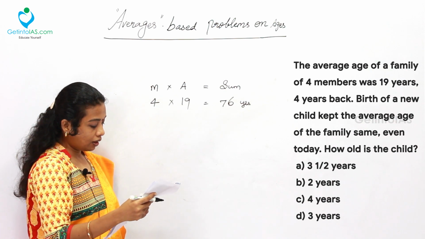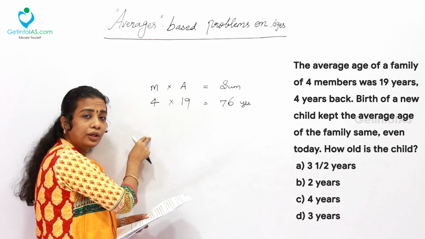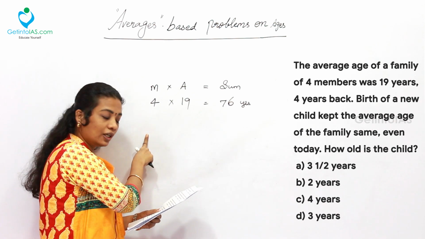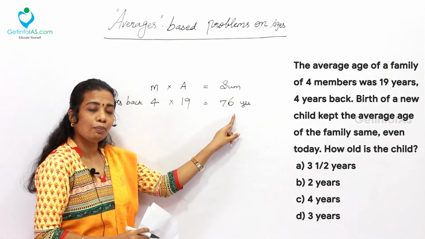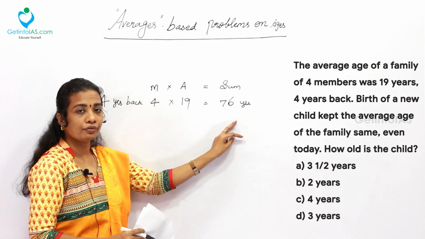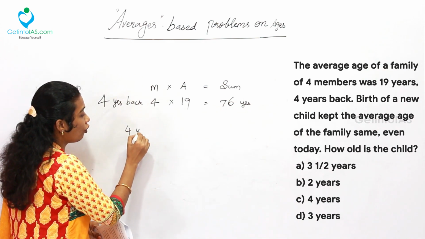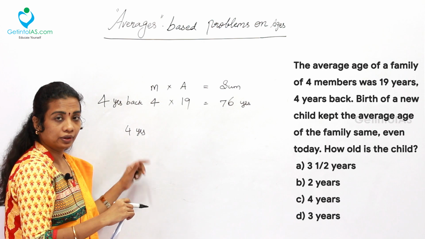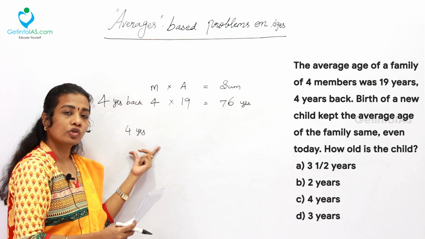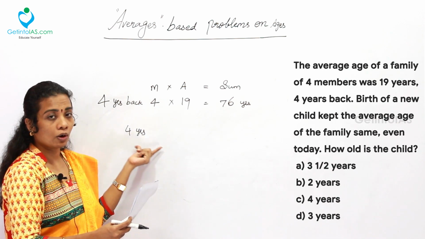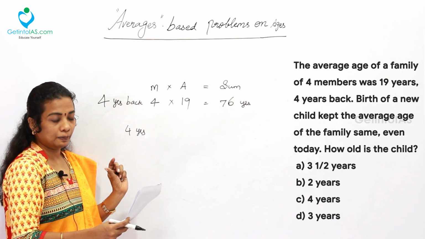Then the next one, the birth of the new child after the 4 members, the 5th member, that is the baby that was born into the family within the 4 years. 4 years back, this was the sum of the ages of the 4 members of the family, that is 76. After that, till present, how many years? 4 years. So within 4 years, a newborn baby has been born. What is the age of the baby? It may be 3 years old, or 3.5 years old, or 1 year or 2 years old. Now our work is to find the age of the baby.